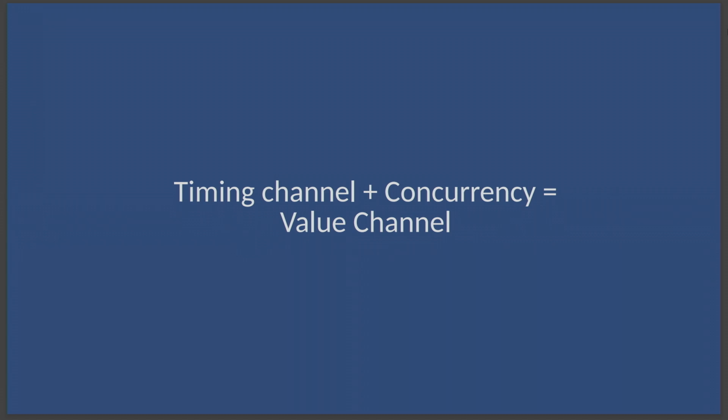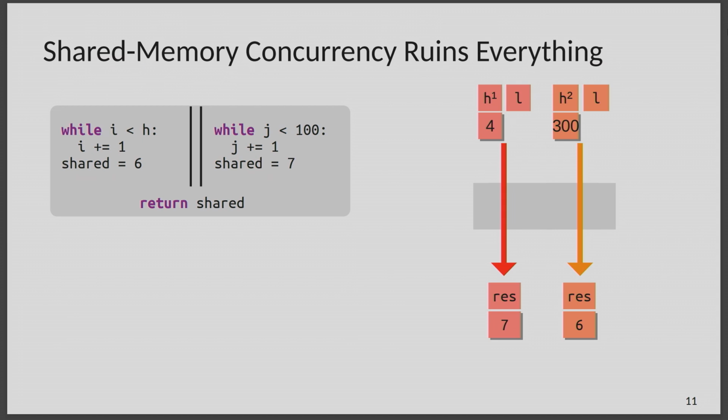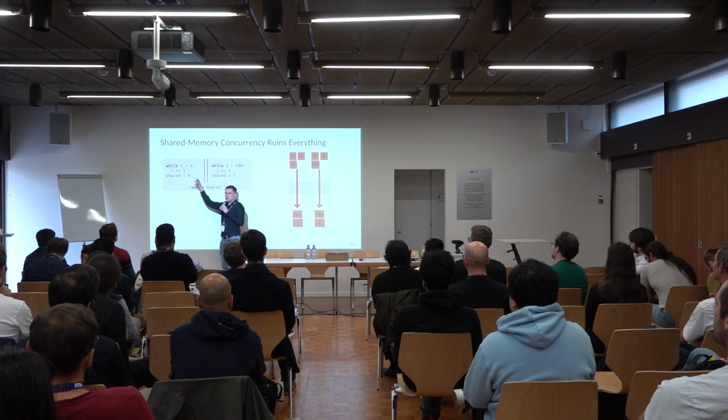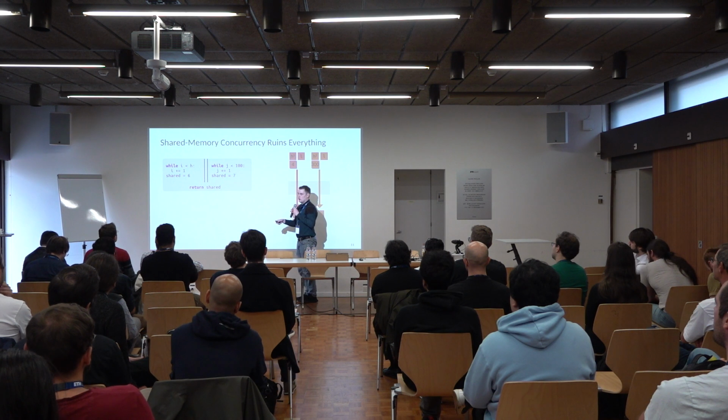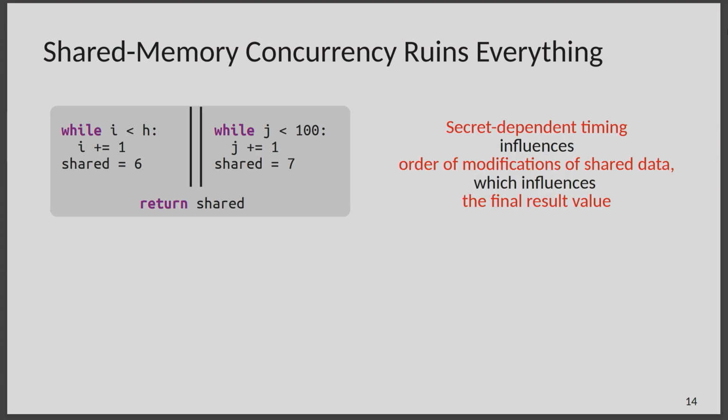So the message here, the problem that we're facing, is that if I have a timing channel, an internal timing channel, and I have shared memory concurrency, then together these can transform the timing channel into a value channel. Right? The timing difference that I saw here, the secret-dependent runtime of this loop, is what ultimately caused this leak into the variable shared. So that's the problem.